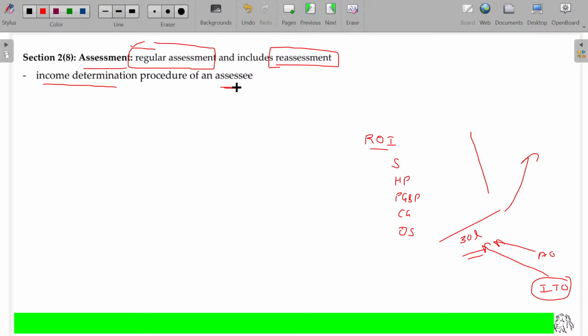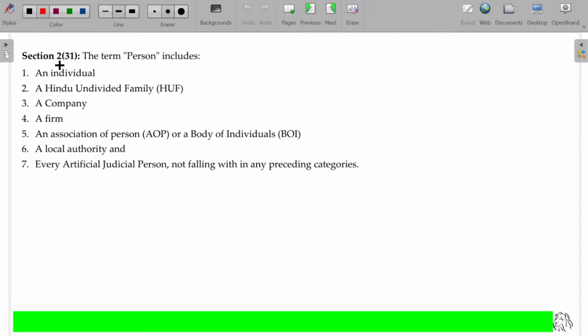Section 2, clause 8. This one is most important, section 2, clause 31. Assessee is most important. Next one is person, most important under section 2 clause 31. So 2 into 3, 6 plus 1, 7. To have the section number easily remembered, 7 persons are there. Don't go with the mathematics here. It's only for the memory mapping. 2 into 3 plus 1, 2 clause 31. Section 2 clause 31 defines what are the types of persons we have. Is that okay?